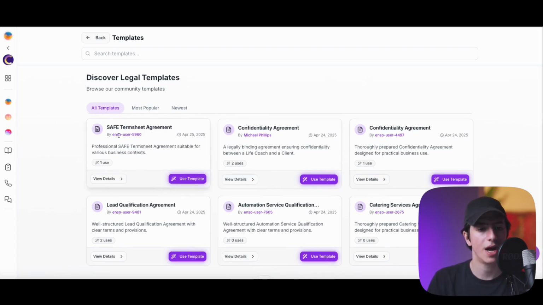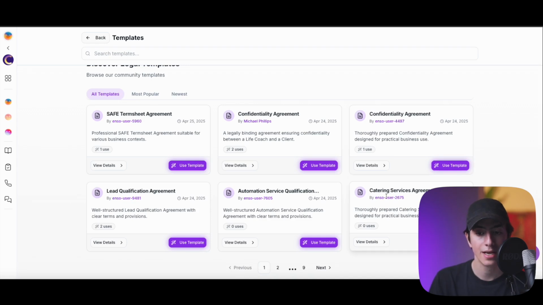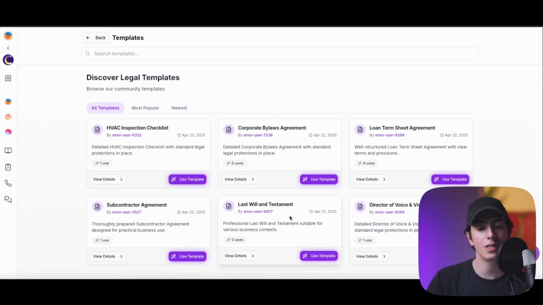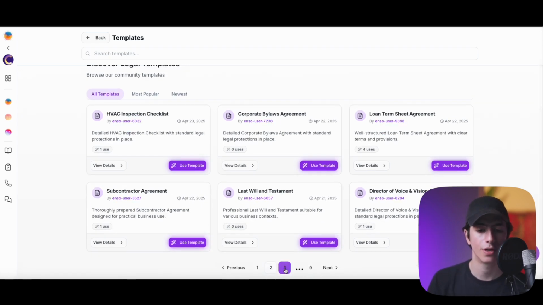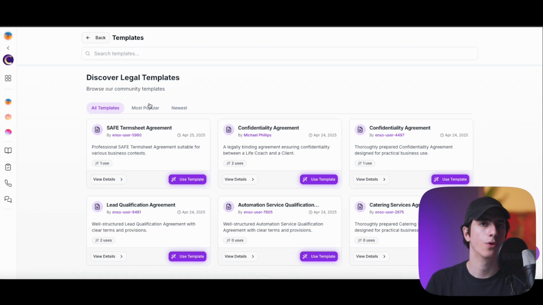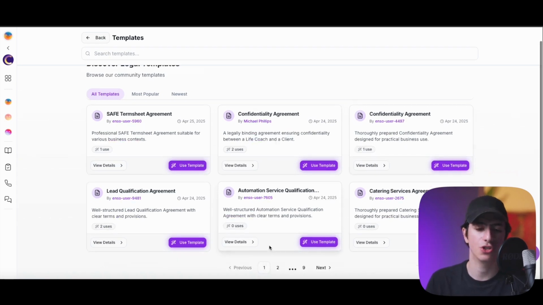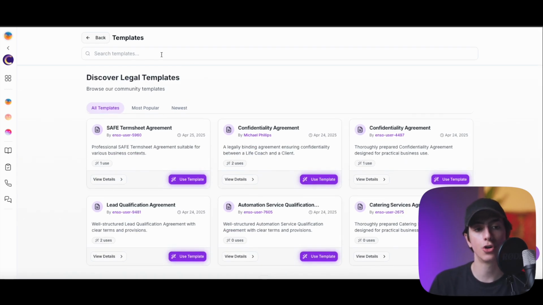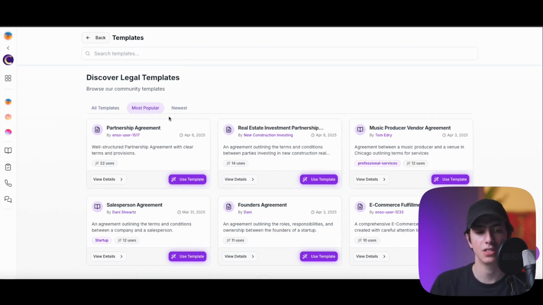So, for example, you have safe team sheet agreement, right? Confidentiality agreement number 2. Again, a catering services agreement, automation service qualification, lead qualification agreement that are designed by different users, right? So we have all of these different agreements, partnership agreements, ebook order, management agreement, right? And what I would recommend you to do is rather than just looking for the agreements, you can either search for the template that you might be interested in or go to most popular and check out these agreements, right?